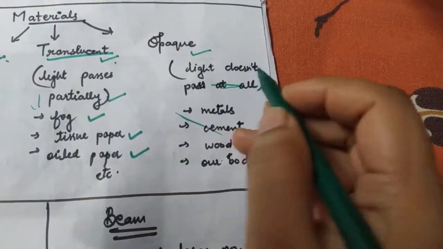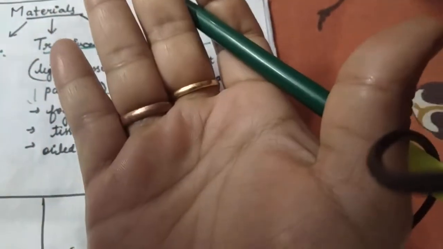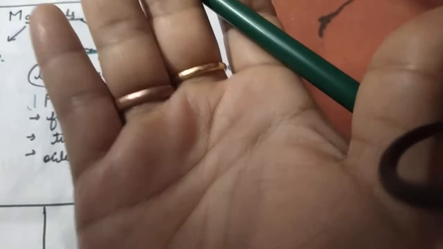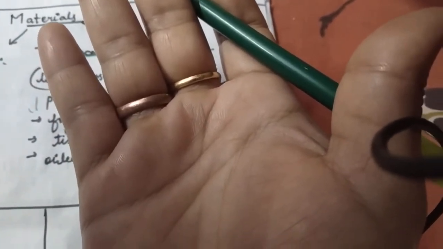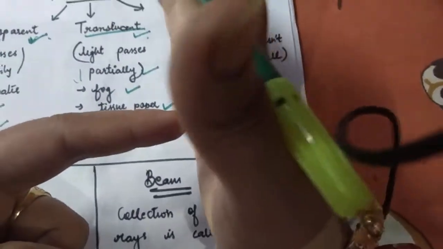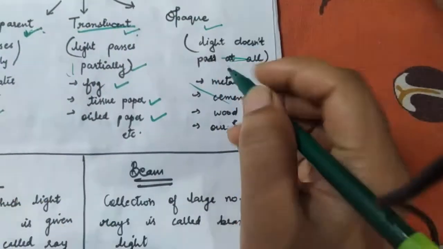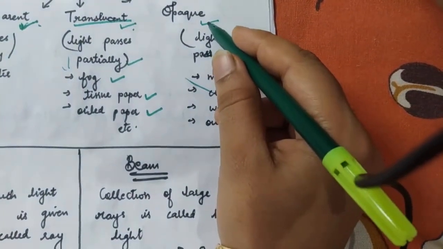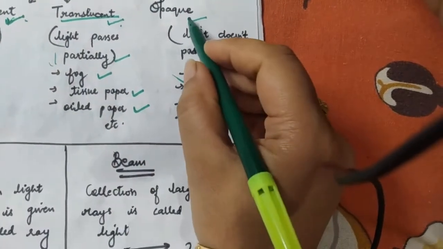The last category is opaque. Light does not pass through these materials at all. Take the example of my hand. Let's take the example of a torch. If I turn on a torch and place my hand exactly in front of it, obviously the light is not going to come through from this side. And what is the reason? Because my hand is an opaque material. Light can't go through it. It will obstruct it. So when the light is completely obstructed, it is called an opaque material.